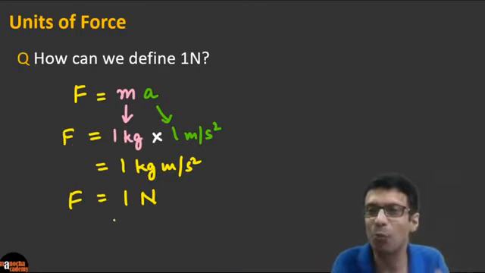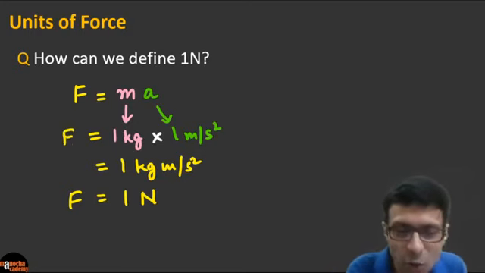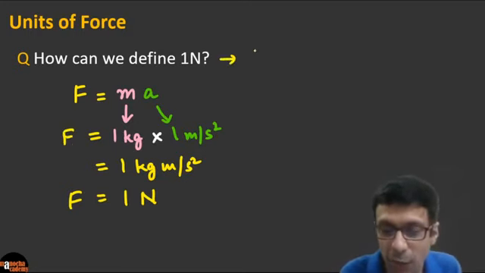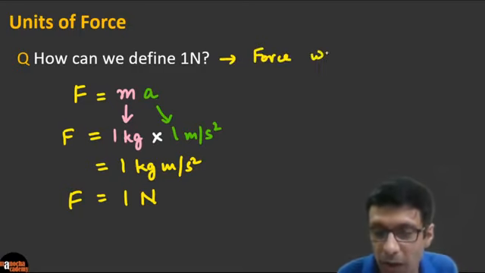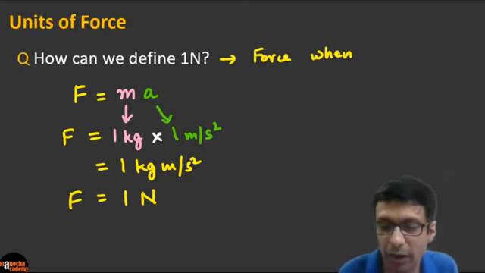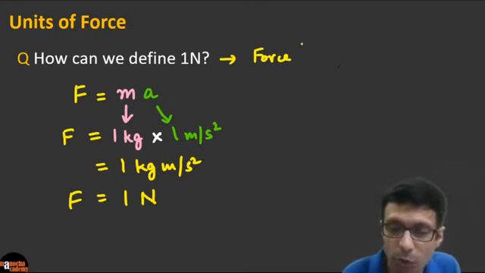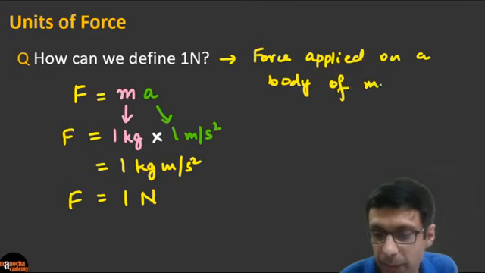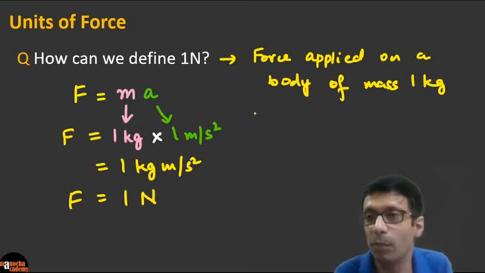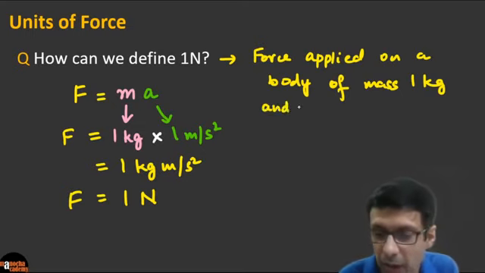So 1 Newton is basically 1 kg times 1 meters per second square. So how do we define 1 Newton? What is 1 Newton of force? Let's say 1 Newton force is the force applied on a body of mass 1 kg, and we give it an acceleration of 1 meters per second square.